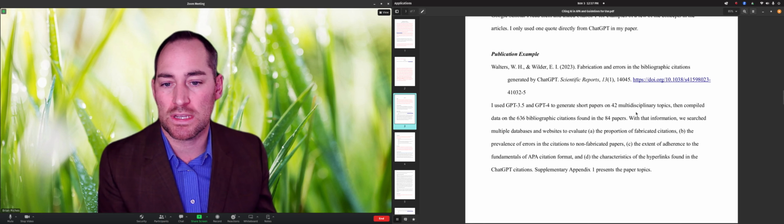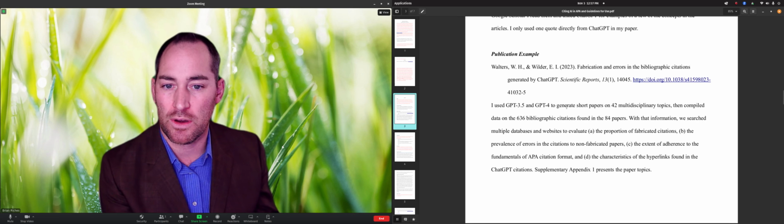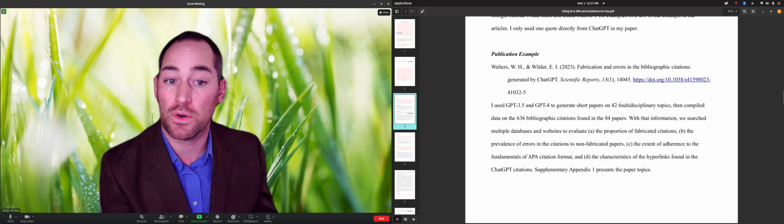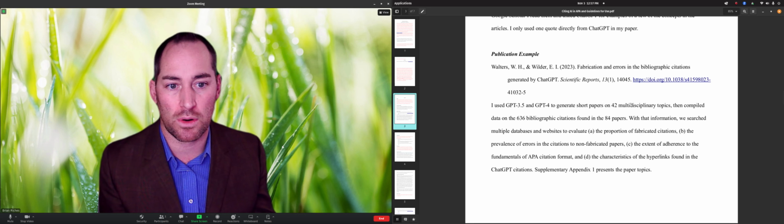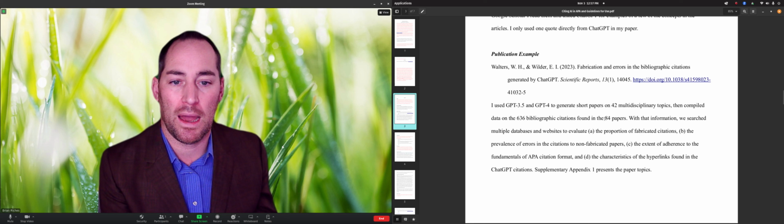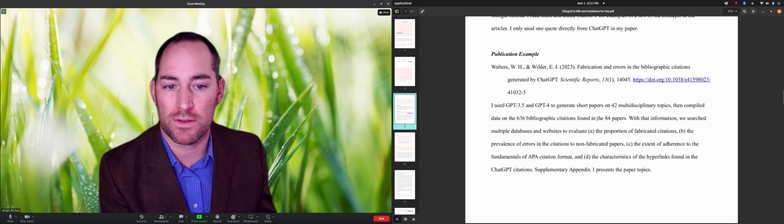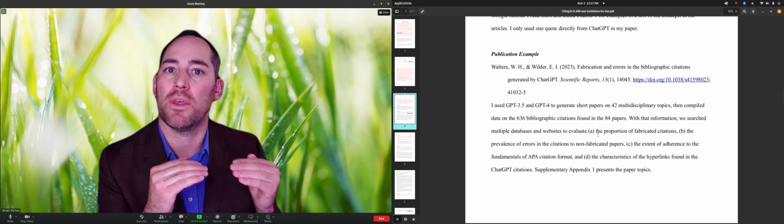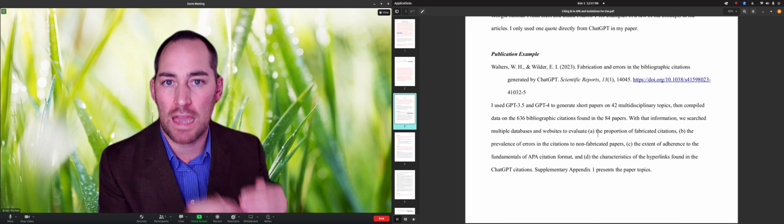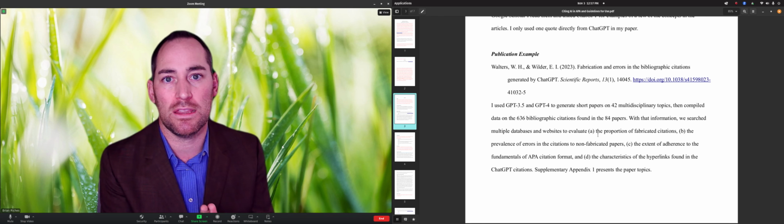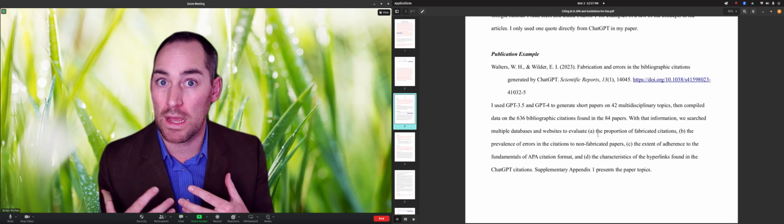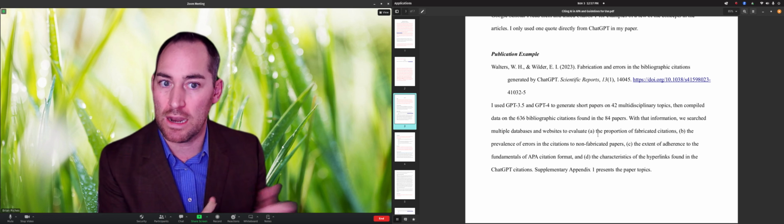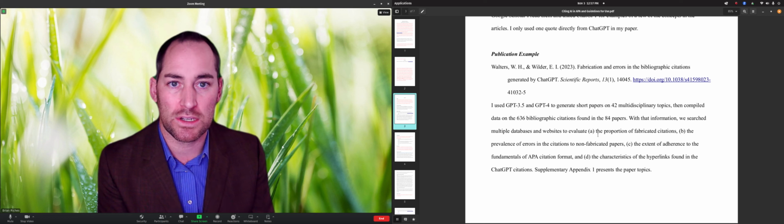This is an actual example from a publication that was published in a scientific journal. They say, I used ChatGPT 3.5 and 4 to generate short papers. So they said they're generating short papers on these topics, they ended up with this many papers, they found citations with it and did X, Y, and Z. So they're spelling out the methods that they used the AI for, exactly telling the reader, the grader, the professor, the journal editor, how they used this tool.